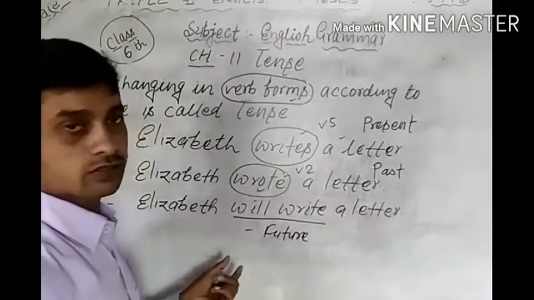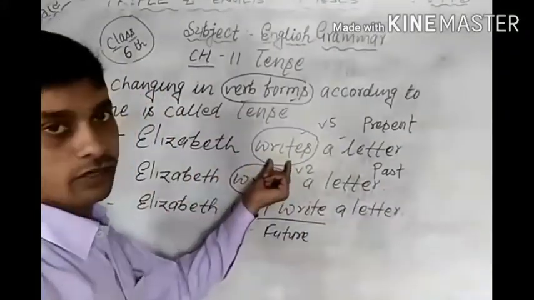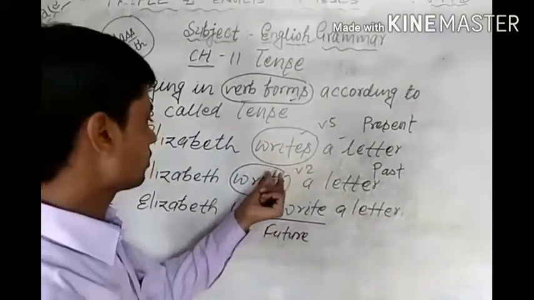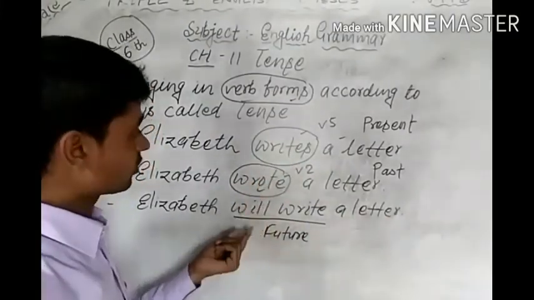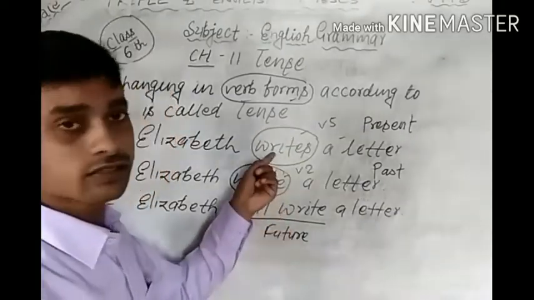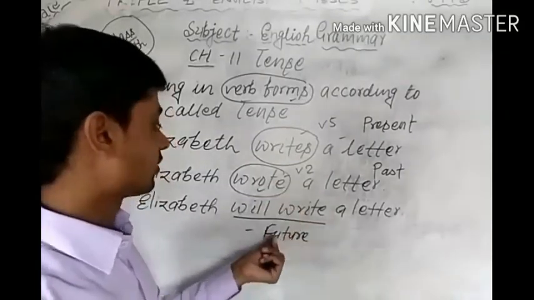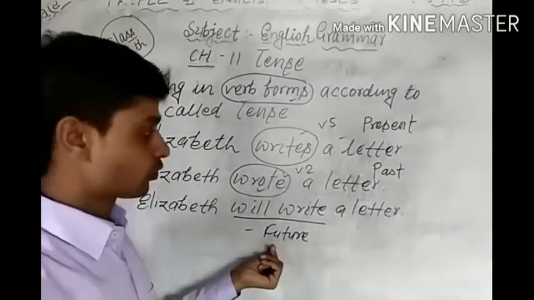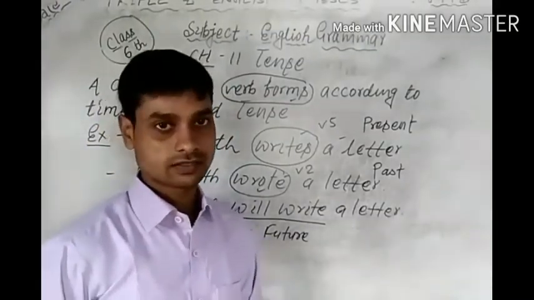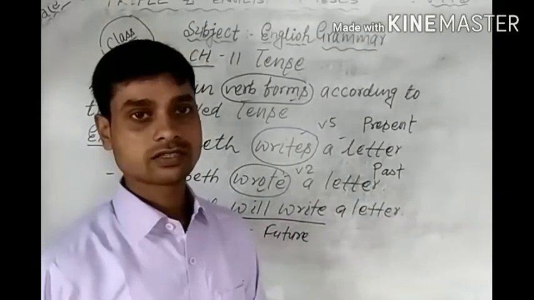So it is clear students what is tense. According to time, if the verb form is changed into another form, that is called tense. There are three examples of tense given. This is present tense, second number is past tense, and third number is future tense. Okay students, it is clear that there are three kinds of tense. First is present, second is past, and third is future.